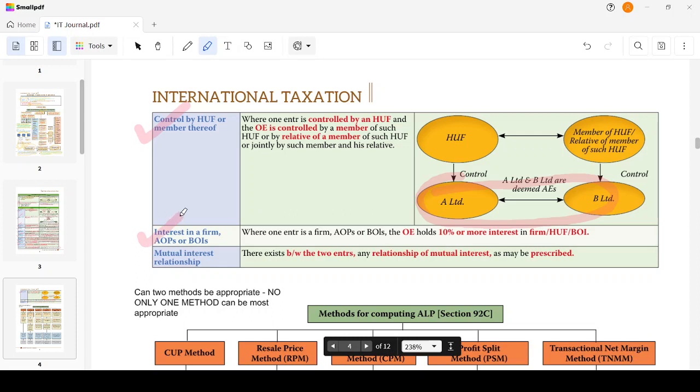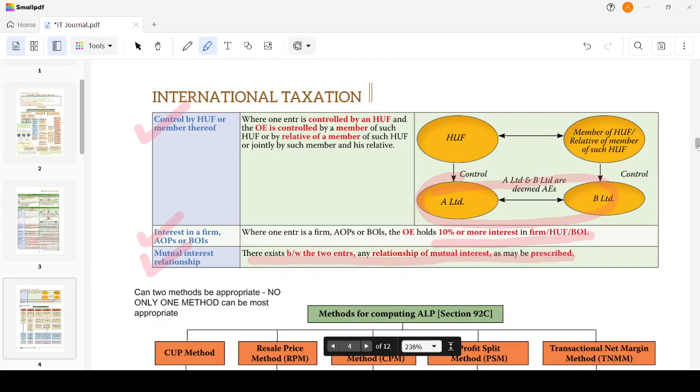Interest in a firm, AOP or BOI. Where one enterprise is a firm, AOP or a BOI, and the other enterprise holds 10% or more interest in the firm, AOP or BOI, then it will be known as an associated enterprise. Mutual interest relationship. There exists between two enterprises any relationship of mutual interest. For example, I have some specific mutual interest, and both of us bear similar interest. Then it will be known as associated enterprises. So, with this, the definition of associated enterprise, which we were so worried about, has been completed.